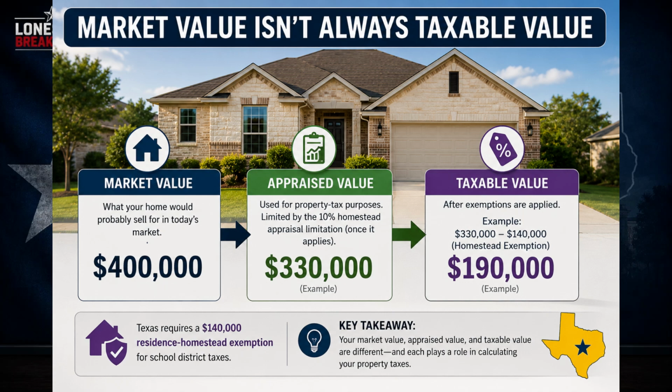For example, Texas currently requires school districts to provide a $140,000 residence homestead exemption for qualifying homes. So just because your home has a $400,000 market value does not necessarily mean your school district is taxing the entire $400,000. That's why you should pay attention to all three numbers: market value, appraised value, and taxable value.